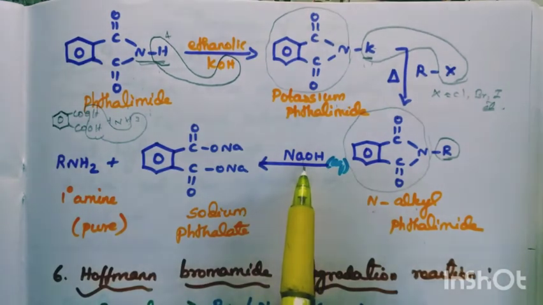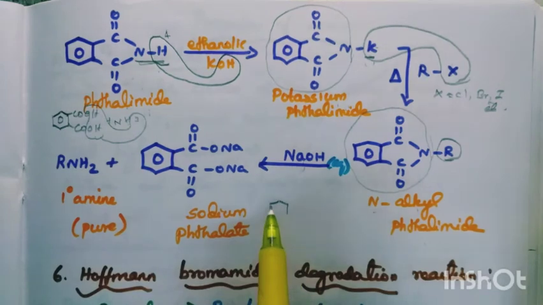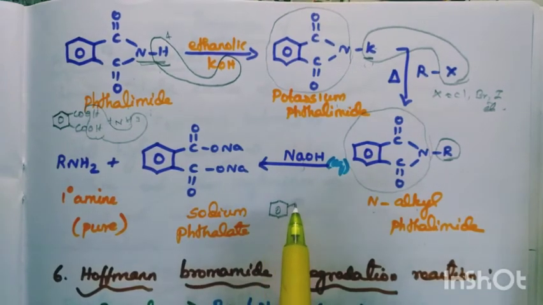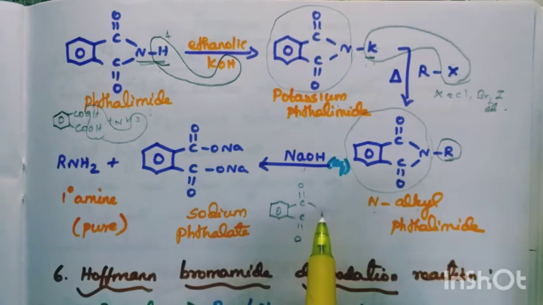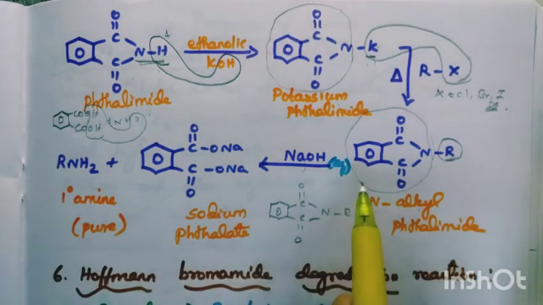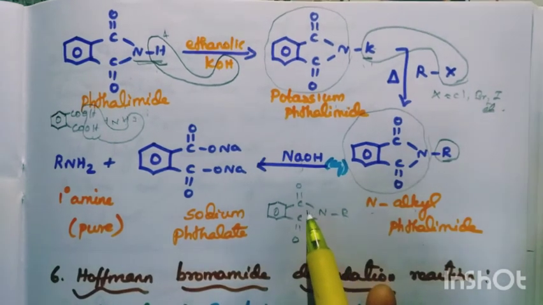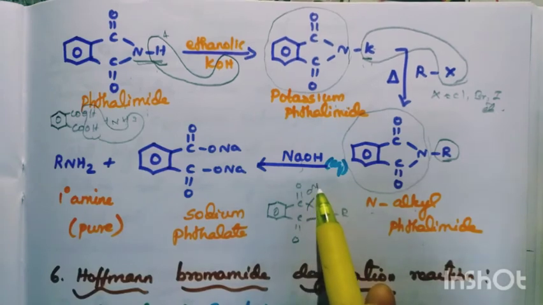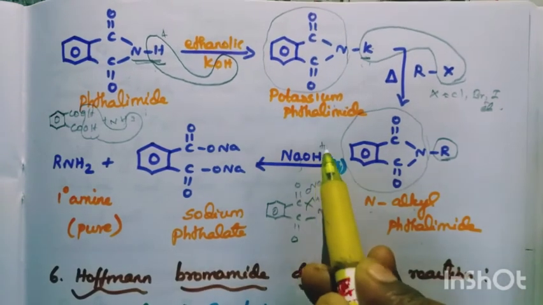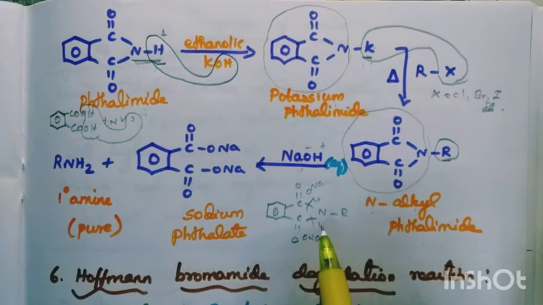So NaOH. What reaction takes place here? This is phthalimide, no? N-alkyl phthalimide: C double bond O, C double bond O, N, R is there. Now we are going to see how to add the NaOH. The bond breaks here: ONa, H plus. Here also the bond breaks: ONa, H.